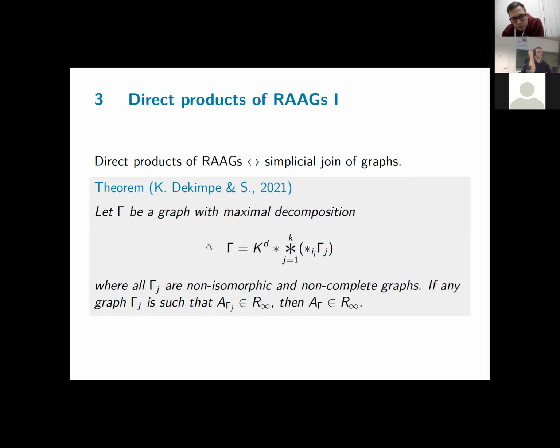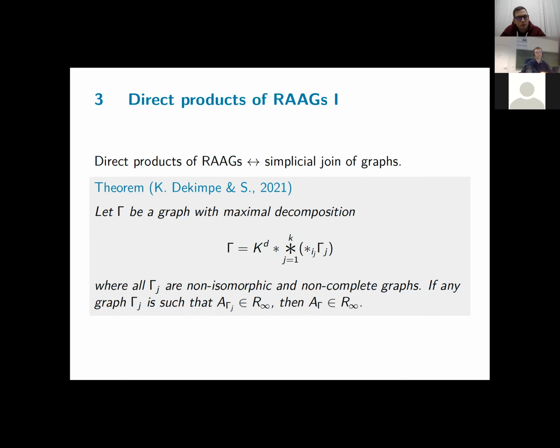And the conditional result we proved is the following. If any of the non-complete graphs gamma_j has a right-angled Artin group associated to it with the R infinity property, then this whole direct product of right-angled Artin groups A gamma will have the R infinity property as well. So this result essentially means that we can reduce ourselves to graphs that don't split as simplicial joins.